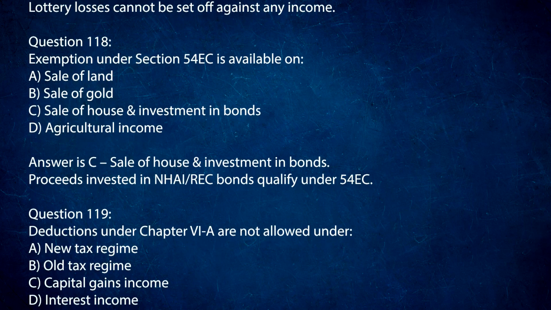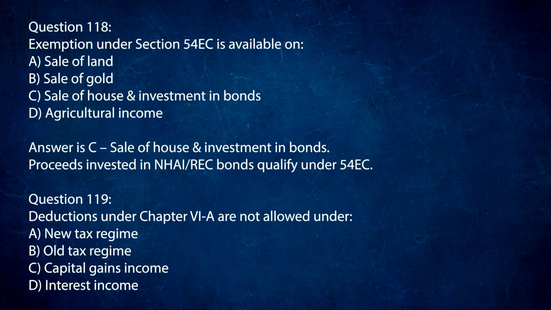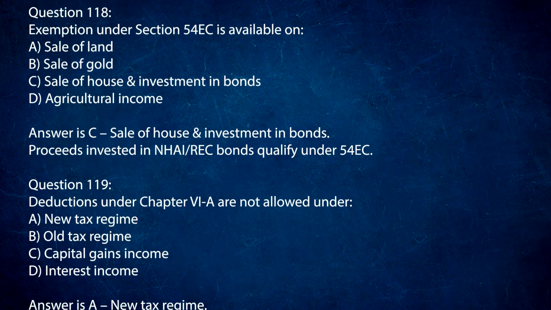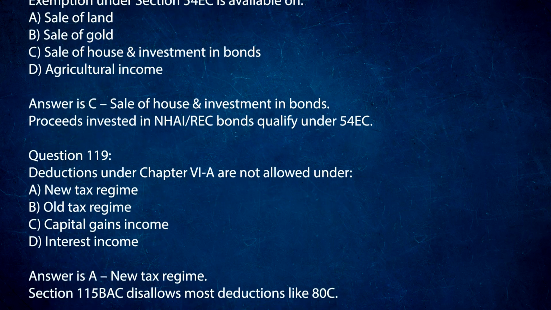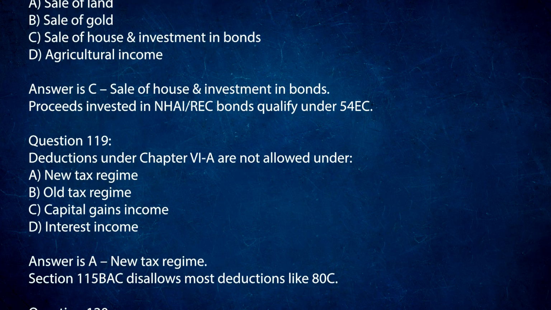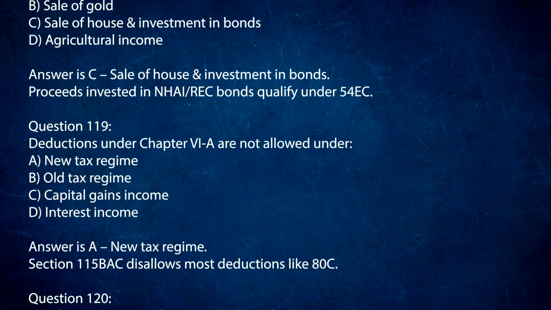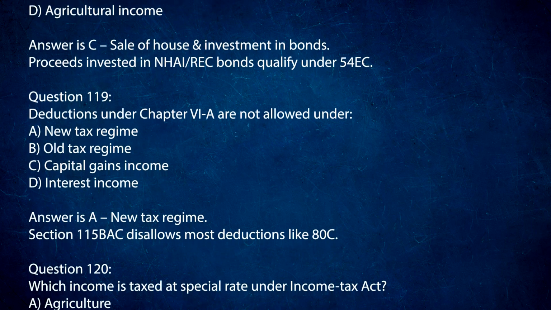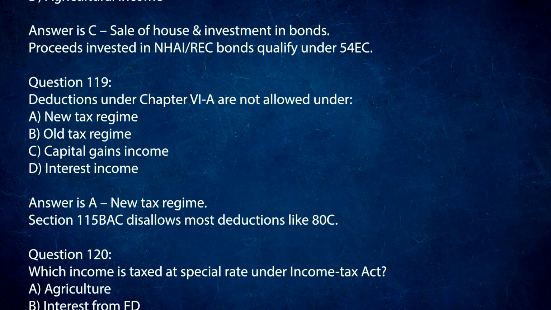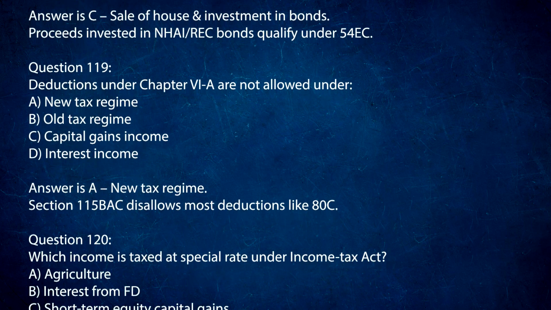Question 119. Deductions under Chapter 6A are not allowed under: A. New tax regime. B. Old tax regime. C. Capital gains income. D. Interest income. Answer is A. New tax regime. Section 115BAC disallows most deductions like 80C.